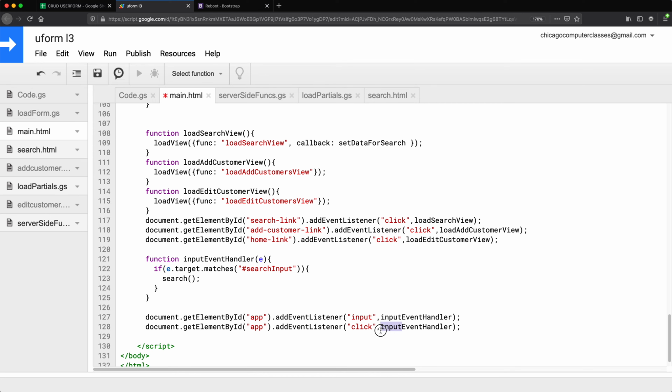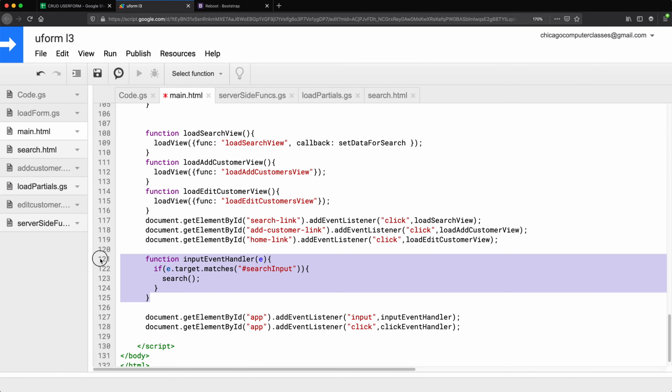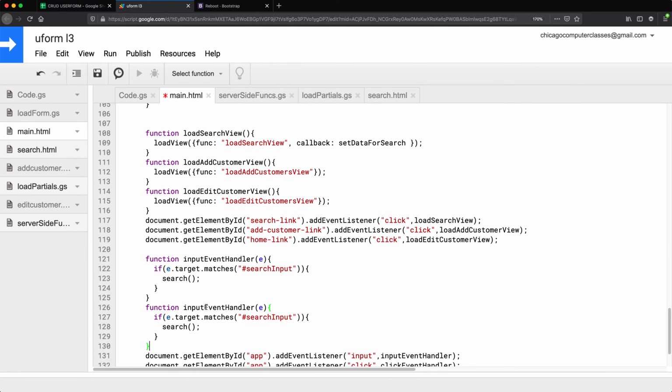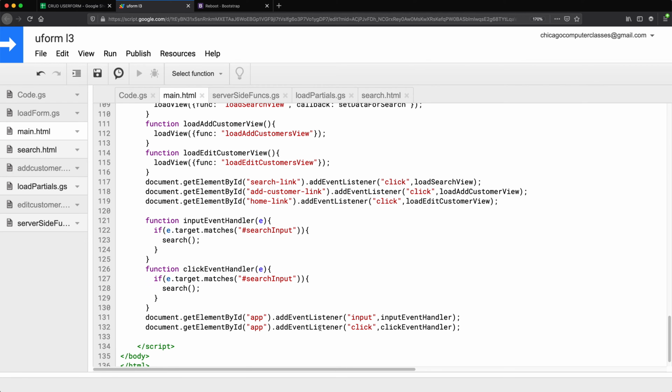And we'll call this click event handler, and we'll basically just copy this and paste it below and call this click event handler. So now when you click on anything inside of that app, it's going to run this click event handler, which is this function, and then we'll check if whatever was clicked on matches some criteria. So in our case, we need to make sure it was one of the delete buttons that was clicked.